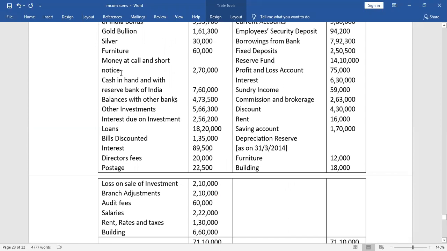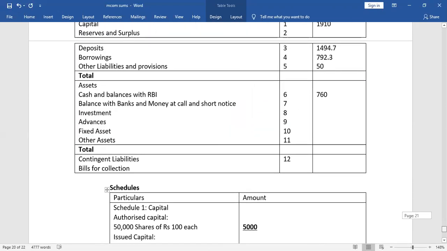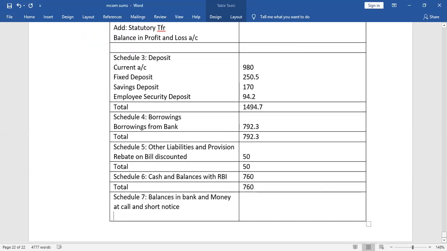Yes, we have money at call and short notice 270, and we have balances with other bank 4,73,500, means 473.5. So money at call and short notice is 270 and balance with other bank is 473.5. So we will write down both balances with bank